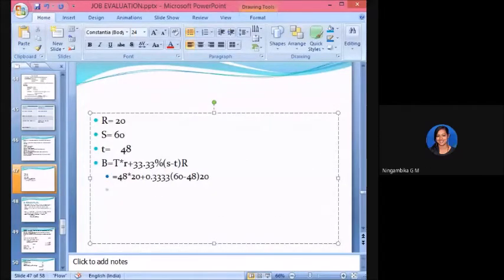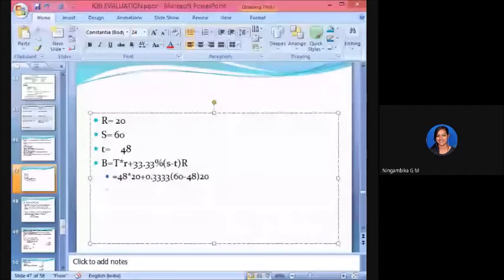1039.2, ma'am. Okay. Others? Any other answers? So 1039.2 or 1039.92 it is, Sahana. Can you please tell me how you did it? Yes, Vaishnavi, what is your answer? 1039.92. Okay, Sahana, how did you calculate? 48 into 20, ma'am, plus 0.33 into 12 into 20. So that you will get as one part. The other part will be 48 into 20, that is 960, plus whatever sum you are getting. The answer is 1039.92. Is it clear?